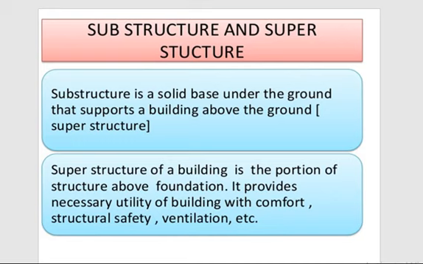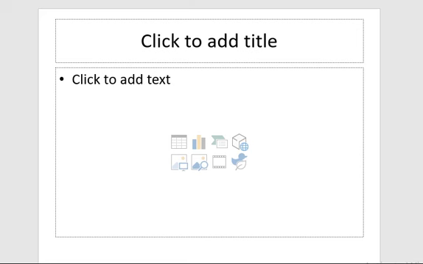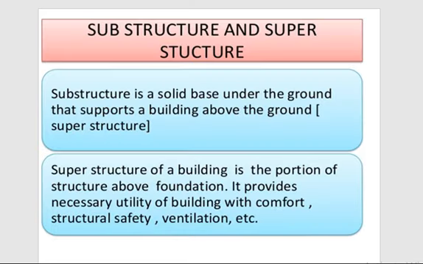It means foundation, columns, and beams up to the plinth level, or even the plinth, are part of the substructure. And the superstructure is the portion of a structure above the foundation which provides the necessary utility of the building with comfort, structural safety and ventilation. So let's talk about the substructure.